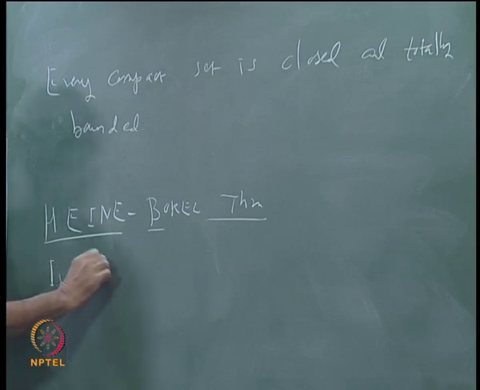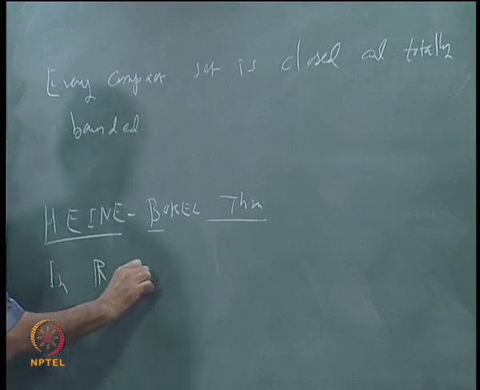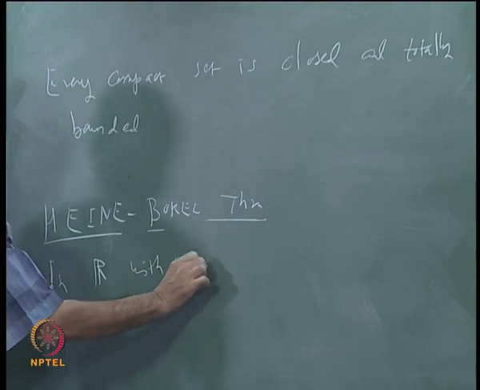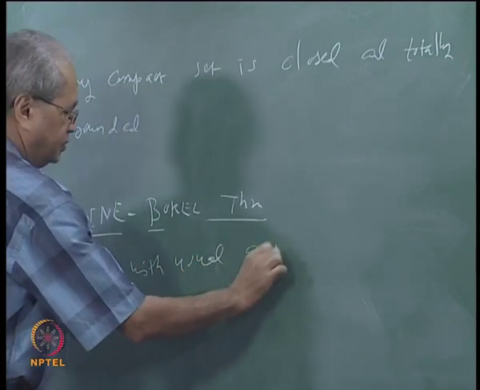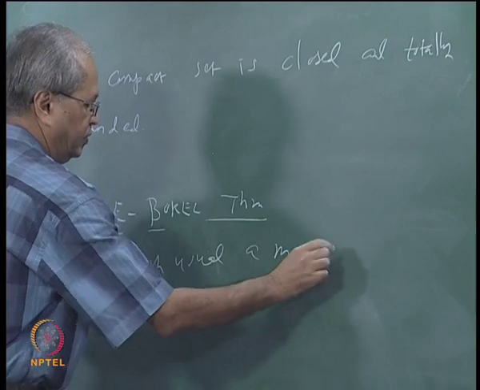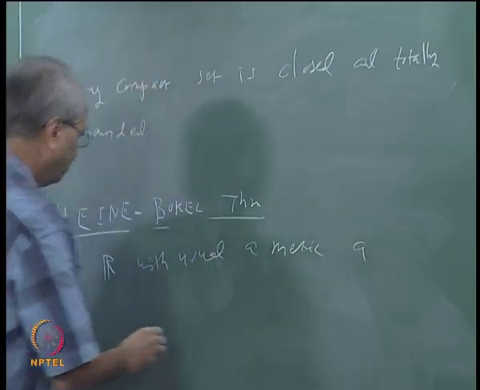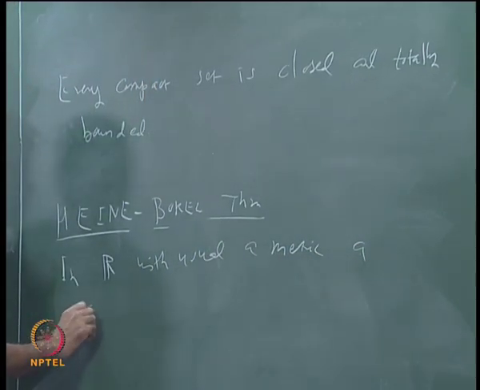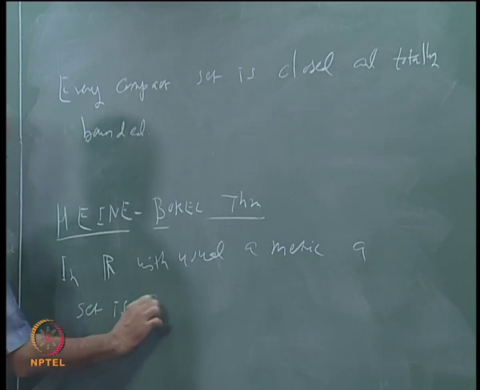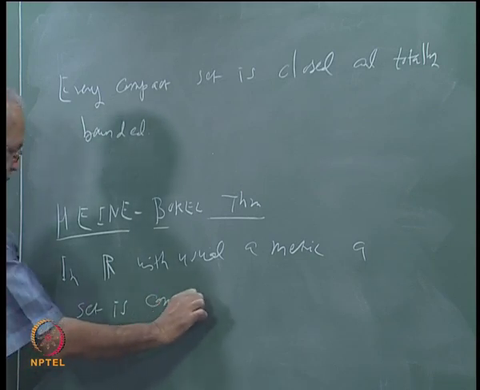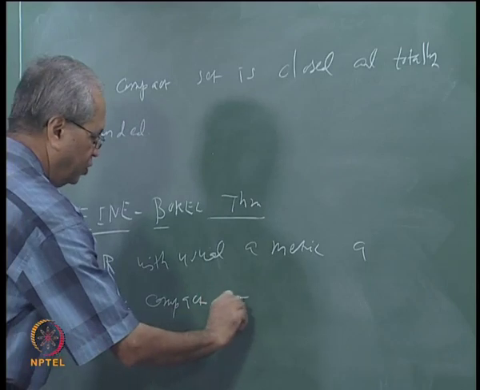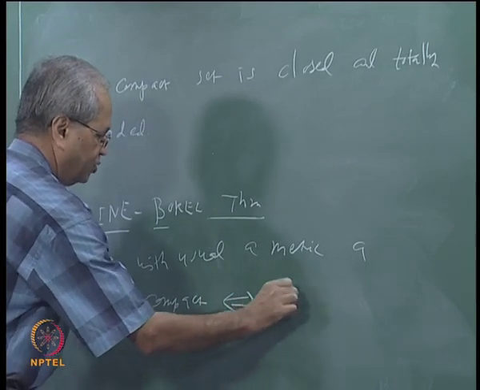In R with the usual metric, a set is compact if and only if it is closed and bounded.